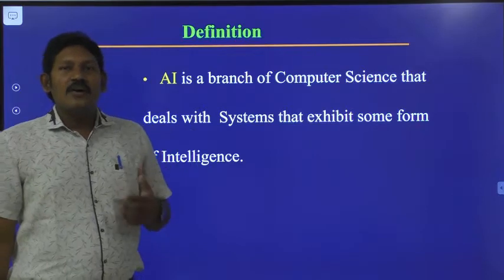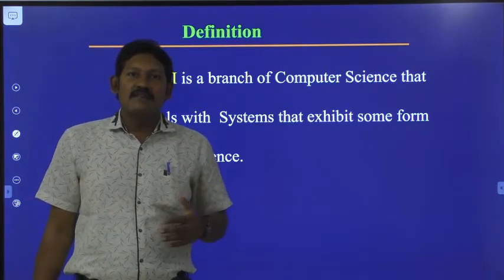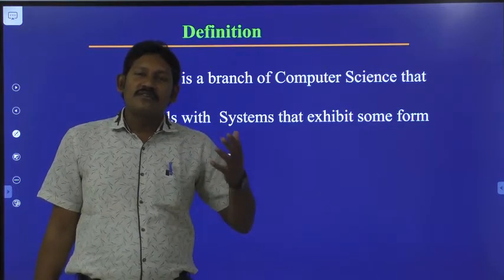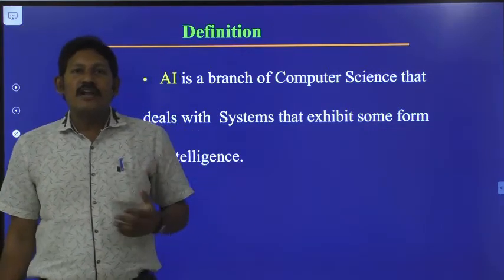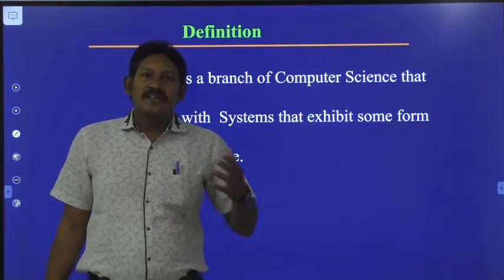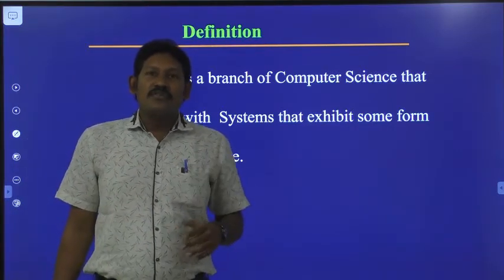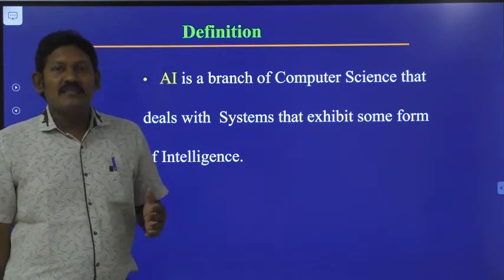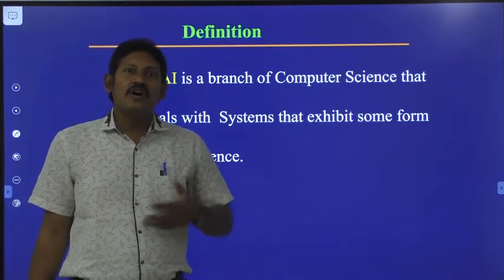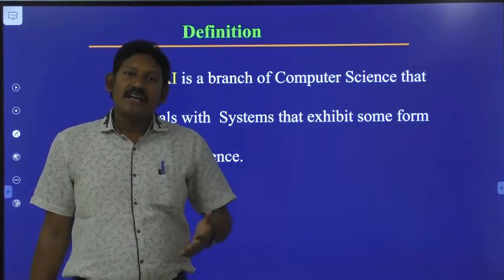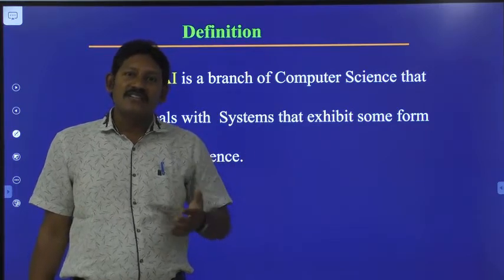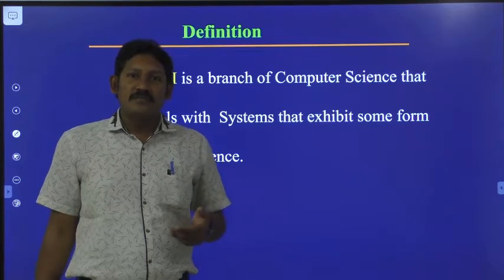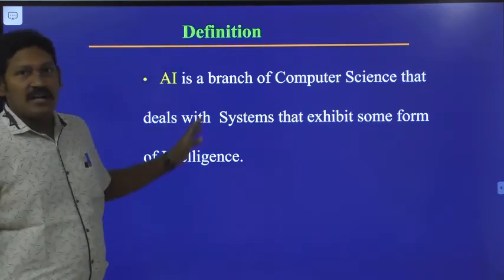We human beings are able to think, and we do all our day-to-day activities by ourselves, without guidance from any other person. In such a way, we should develop a system which can act like human, which can think like human, which can act rationally, which can think rationally. In such a way, we have to develop a machine. So this is what the definition of AI says.